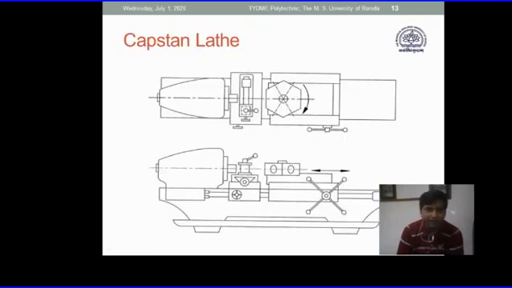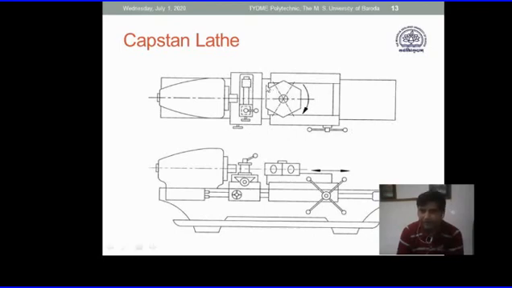which is either a capstan lathe or a turret lathe. So for the capstan lathe, this is the plan and elevation of the machine. This is called the turret, and the part on which this turret is mounted is called the ram. This is the tool post that we had. This is the other end tool post that we can add.